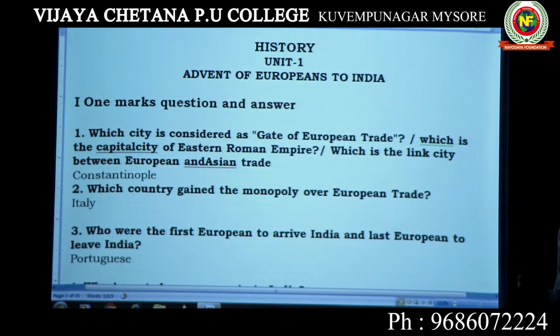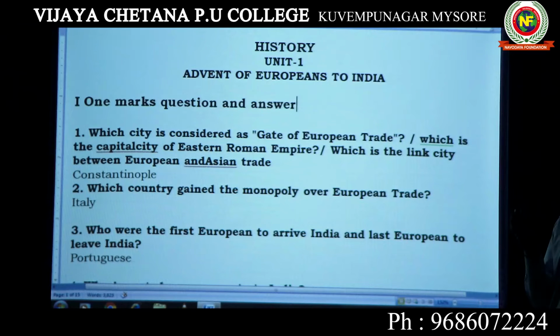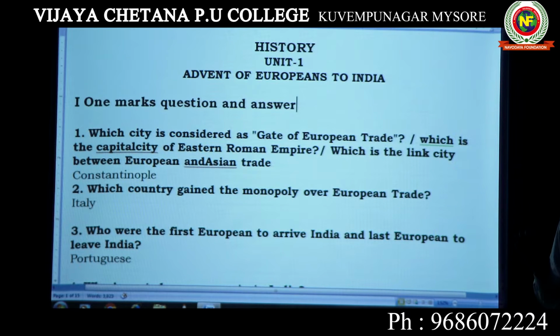And this year we can't say that a 4 mark question will come from this particular chapter or this particular segment. No, because we can expect any marks question, any number of questions, any weightage from any chapter. So we have to concentrate on each chapter in depth. So let us see the chapter wise history.